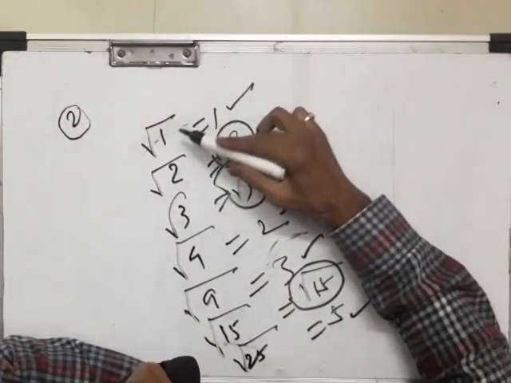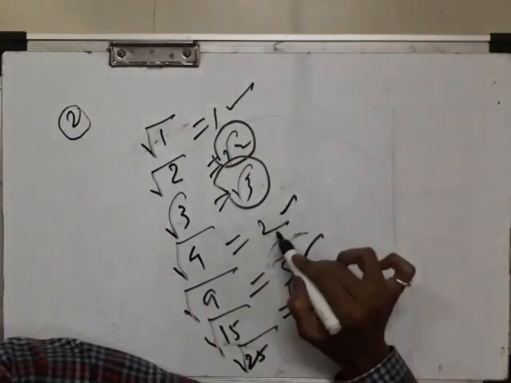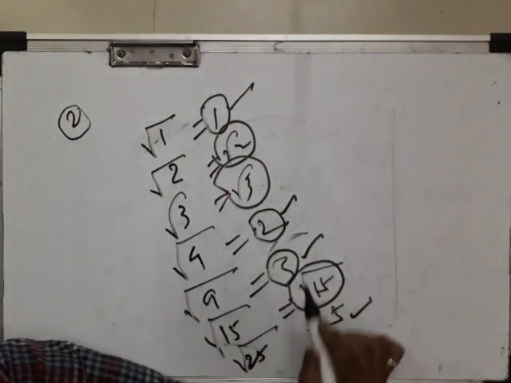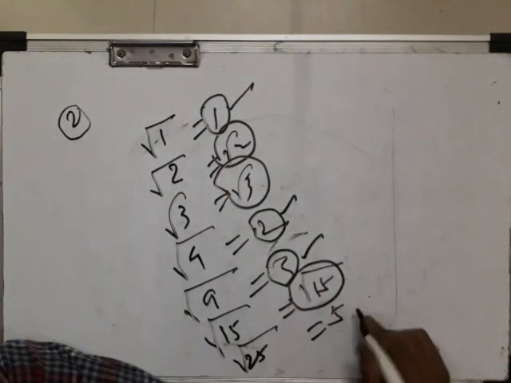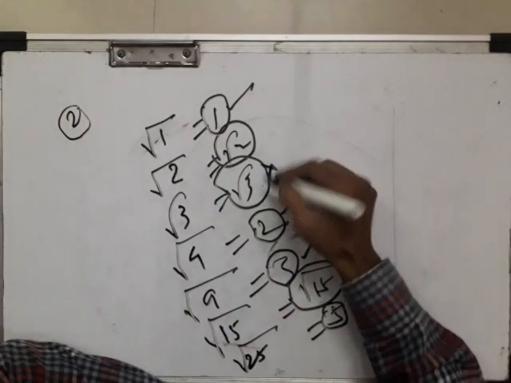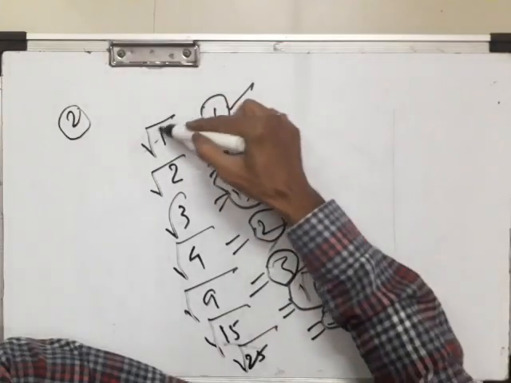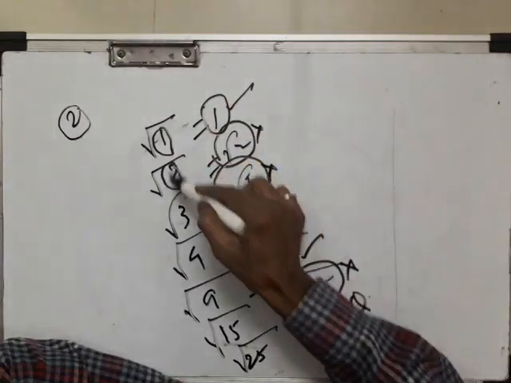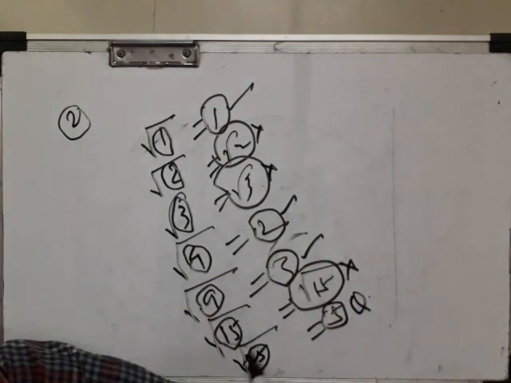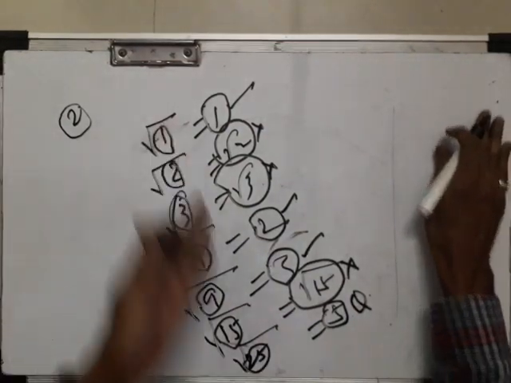Because if we take the square root of 1 is 1, square root of 2 is root 2, square root of 3 is root 3, square root of 4 is 2, it is rational. 1 is rational, 3 is rational because square root of 9 is 3, square root of 25 is 5. ये सभी rational numbers हैं, but ये जो rest numbers हैं these are irrational. तो इसलिए this is the false statement, because these are the positive integers. The square root of all positive integers is irrational, that is a false statement.